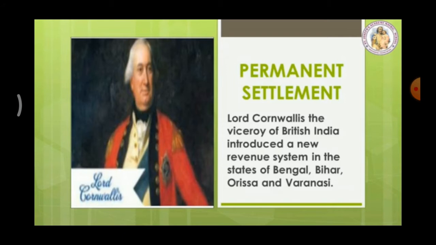First one, permanent settlements. Lord Cornwallis introduced this permanent settlement. He first introduced this settlement in Bengal, Bihar, Orissa and Varanasi. This permanent settlement is the agreement between East India Company and Bengal. East India Company and Bengal made one agreement. That agreement name was this permanent settlement. Now we are going to see about the salient features of the permanent settlement.